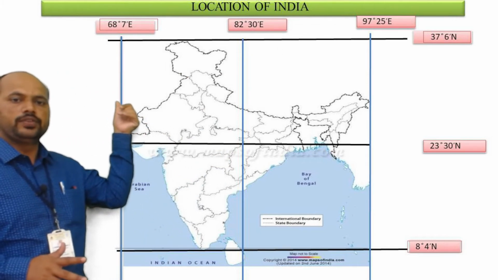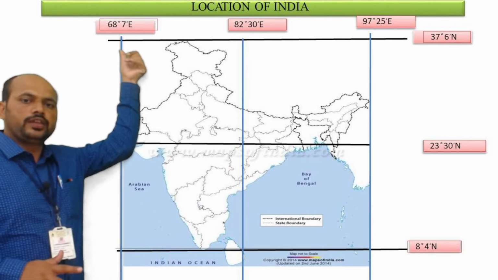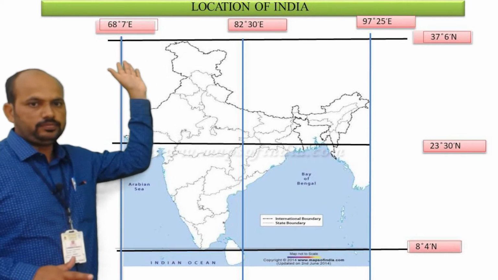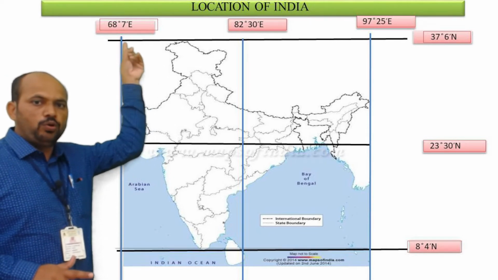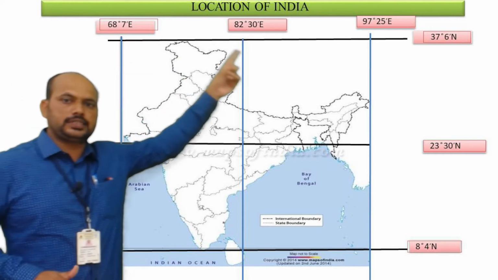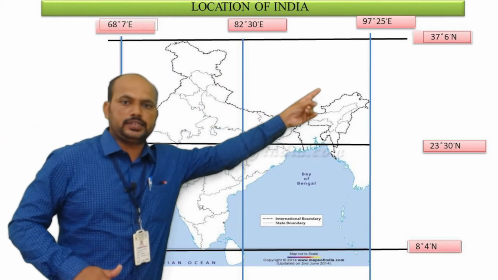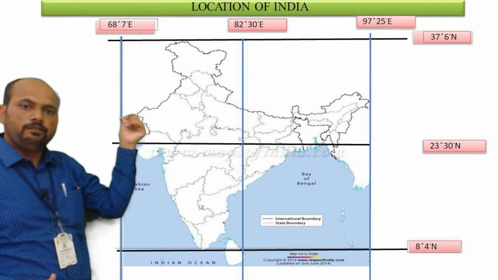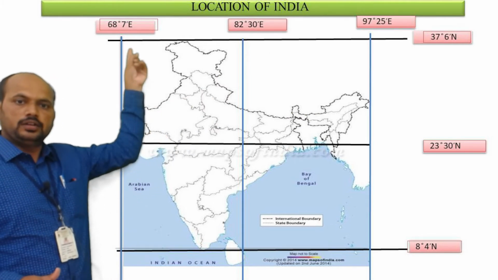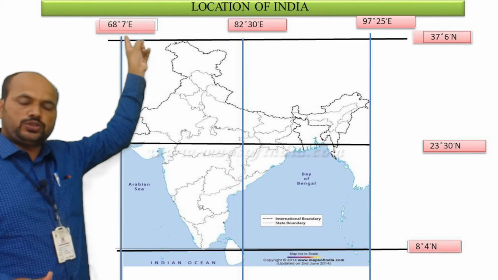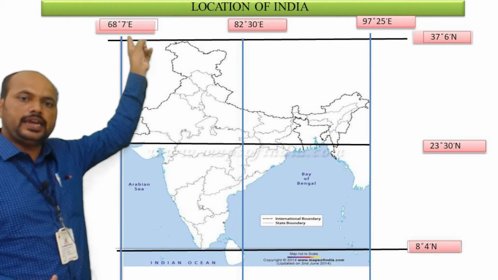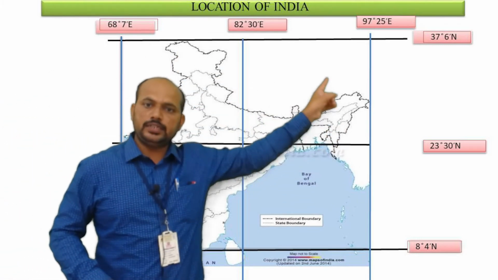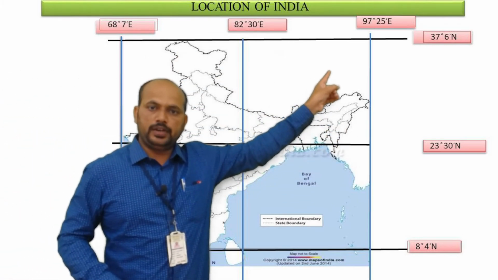You can see here, this is the westernmost longitude, that is 68 degrees 7-minute east. Both are in the east direction. Though it is lying in the west of India, the longitudinal address is 68 degrees 7-minute east, and this is 97 degree 25-minute east.